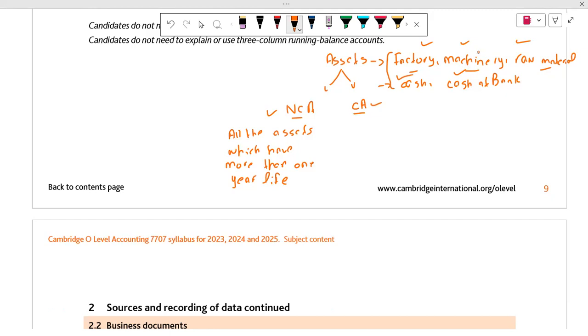Machinery, like the machines which we put in our factory production department, and we use these machineries to produce different products. Do you know about the machineries? Yes, if they are high quality. No, we are not talking about the high quality. We are basically focusing on whether machinery has more than 1 year life or not. If machinery has more than 1 year life, it means that machinery is also a non-current asset.